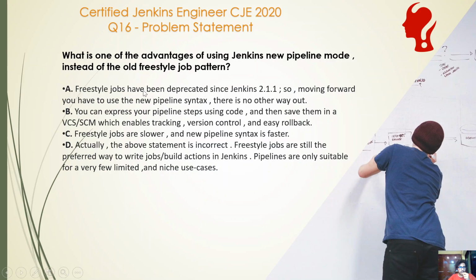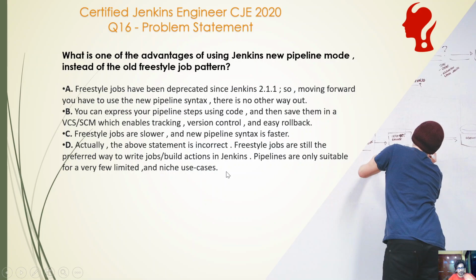A. Freestyle jobs have been deprecated since Jenkins 2.1.1, so moving forward you have to use the new pipeline syntax. There is no other way out. B. You can express your pipeline steps using code and then save them in a version control system or source control repository, which enables tracking, version control, and easy rollback to a previous version. C. Freestyle jobs are slower, new pipeline syntax is faster. D. Above statement is incorrect. Freestyle jobs are still the preferred way to write jobs or build actions in Jenkins. Pipelines are only suitable for a few limited and niche use cases.